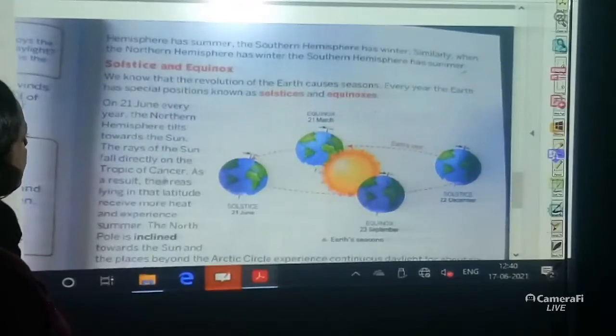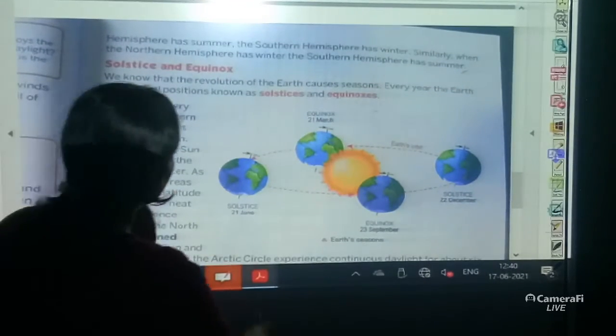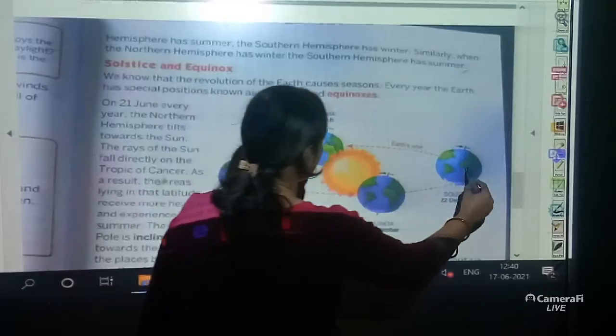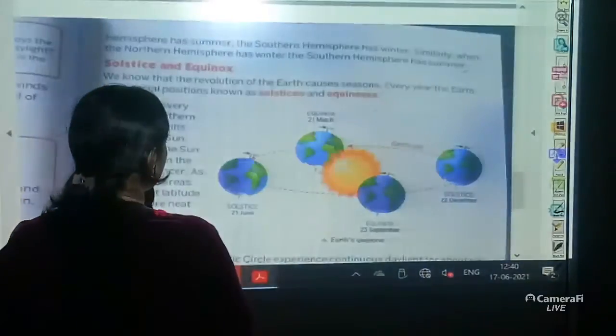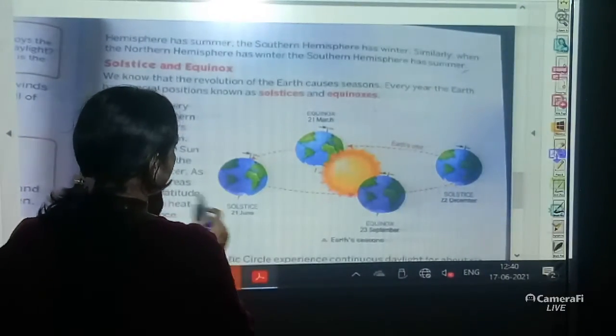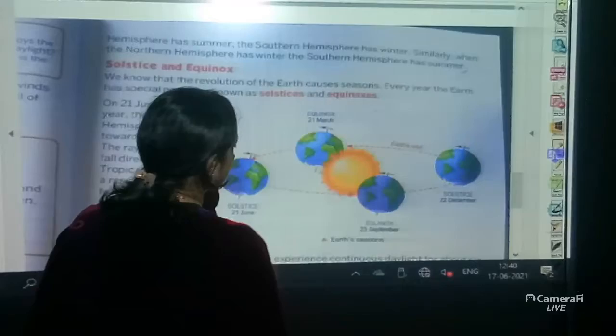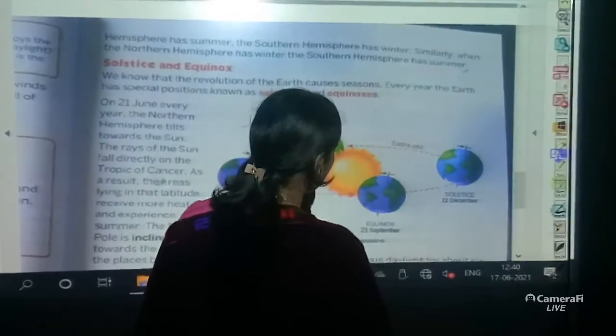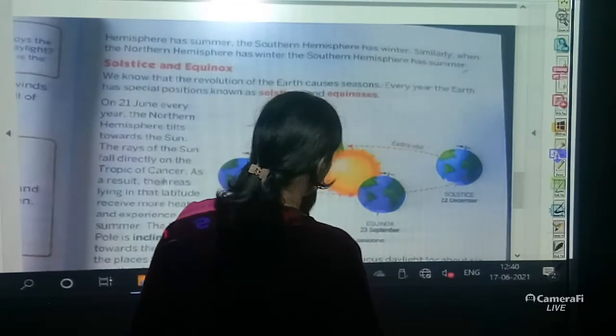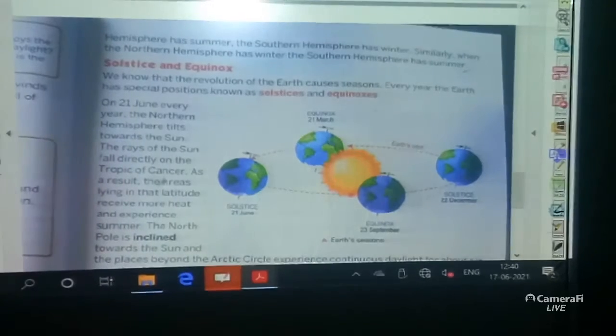Now, solstice and equinox. You see here the different dates. The solstice is on 21st June and 22nd December. After that, the equinox is on 21st March and 23rd September.